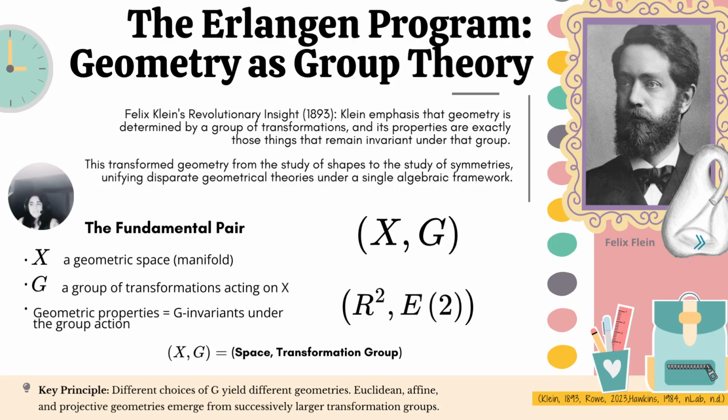Geometry is no longer the study of shapes alone when studying Euclidean geometry. It becomes a study of properties that remain invariant under the action of this group. Within this framework, parallelism is no longer just a relationship between lines, it is a structural invariant, something that is preserved by every transformation in E2, and that preservation is exactly what makes it a Euclidean geometric property.